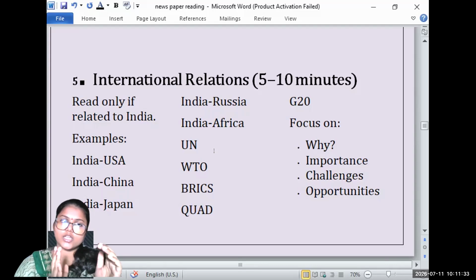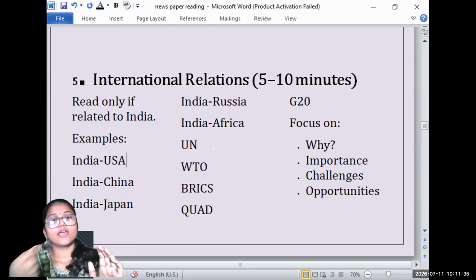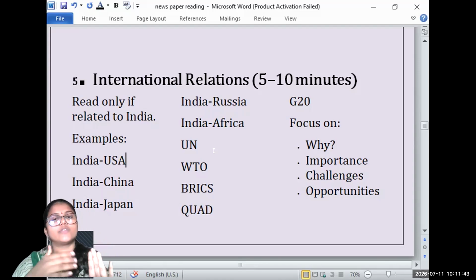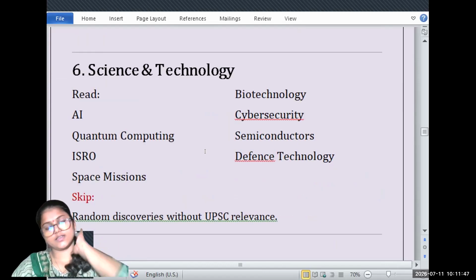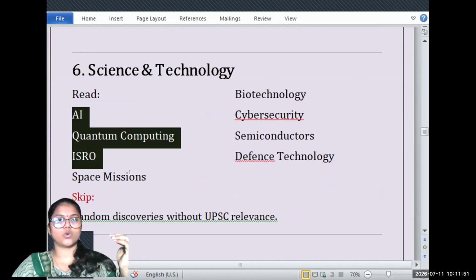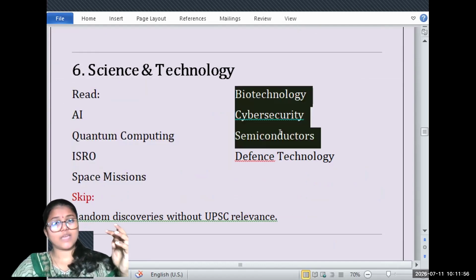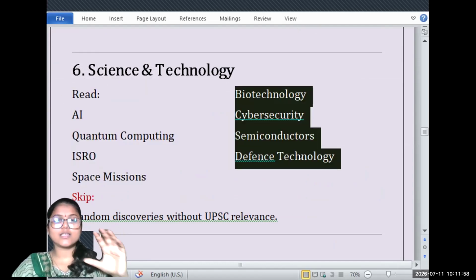So when you're reading international relations, you will be revising geography again. Now you're reading international relations, which is a current topic, but again you have the static topic of geography. Then we have science and tech. If you have any information related to AI, quantum computing, ISRO, space missions, biotechnology, cyber security, semiconductors, defense, these are the topics which are again mentioned in the syllabus.